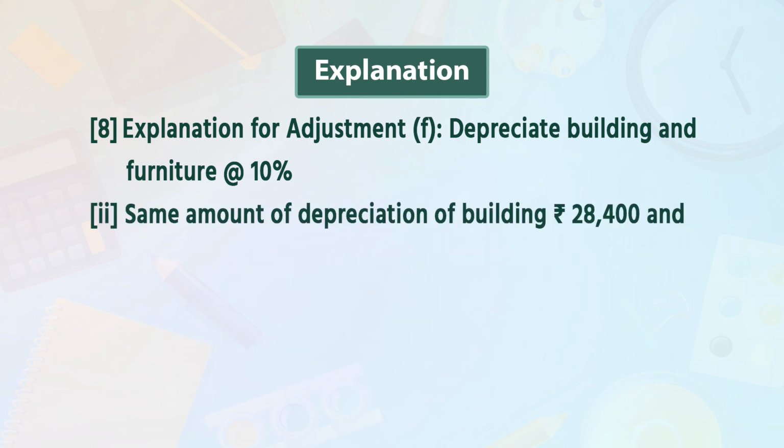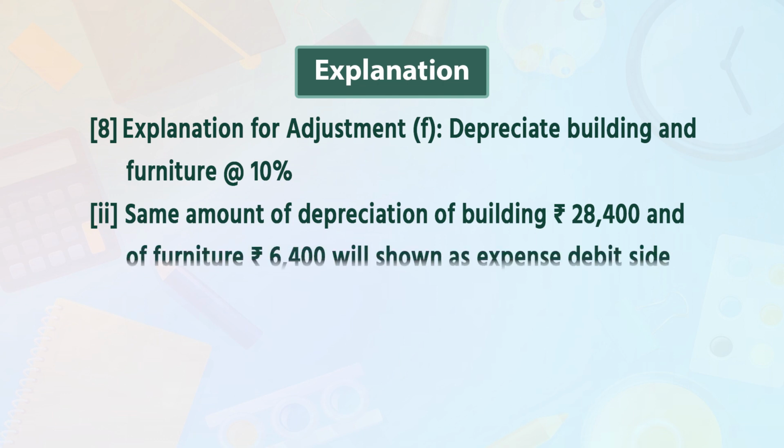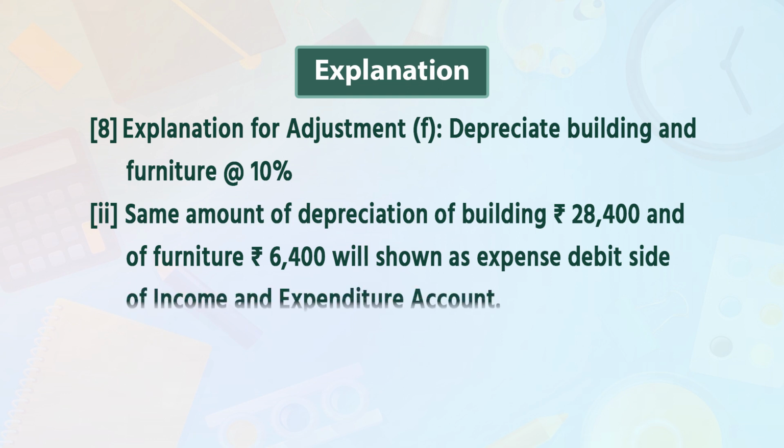Point 2. Same amount of depreciation of building rupees 28,400 and of furniture rupees 6,400 will be shown as expense, debit side of income and expenditure account.